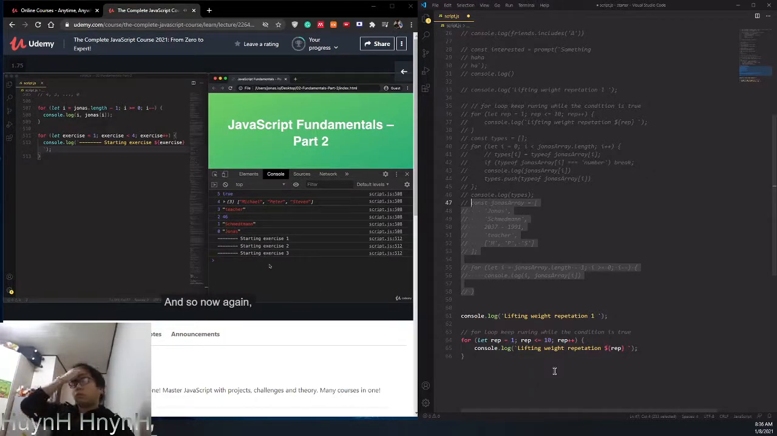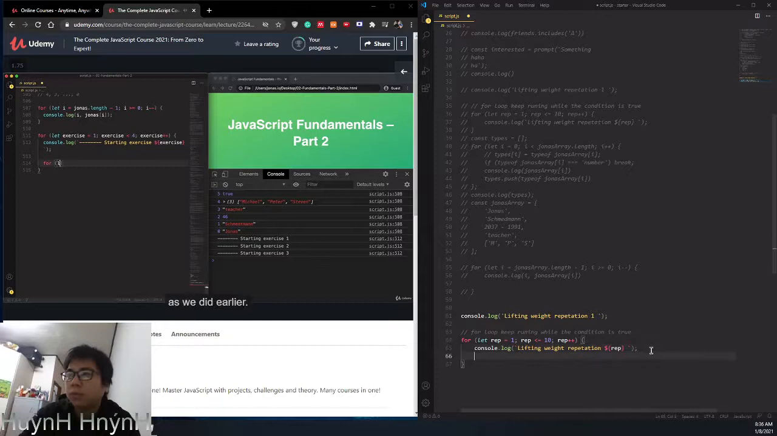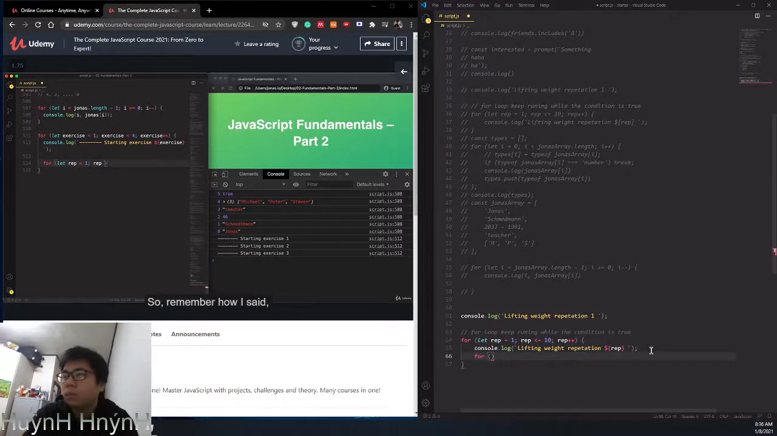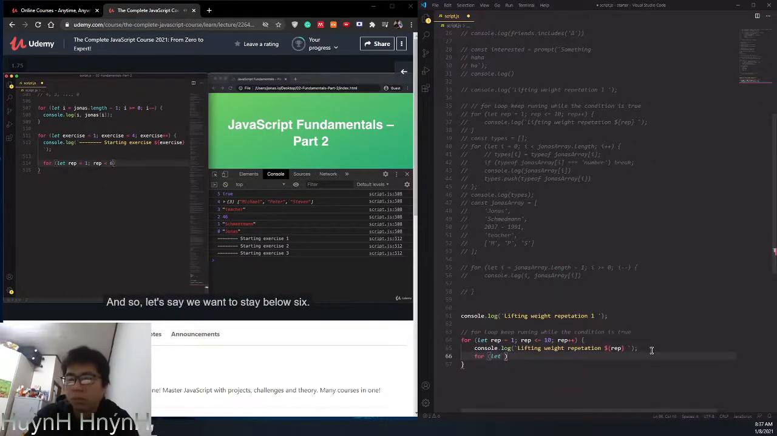And so now, again, we need to create a loop inside a loop, so that in each exercise we can have the 5 repetitions that we want. And the repetitions themselves are a loop, right? And so that's why we now need that loop inside of this loop. So let's do that. And this is going to be basically the same as we did earlier. So let's again call it rep, start at 1, and then the condition. So remember how I said that we want 5 repetitions this time. And so let's say we want to stay below 6. So again, that would be exactly the same as writing less or equal 5. But let's keep it a bit different this time and say below 6. And then rep plus plus.